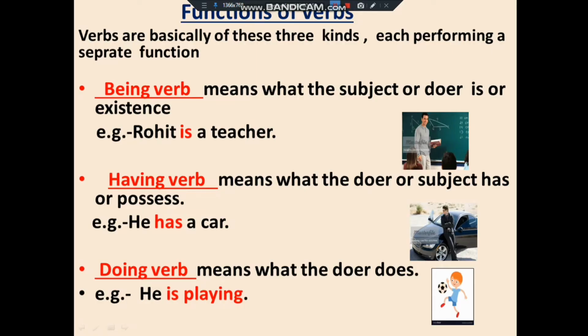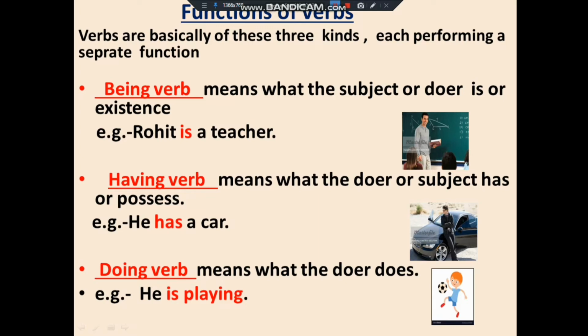We are going to study about the function of verbs. Verbs are basically of these three kinds, each performing a separate function. Being verb. Being verb means what the subject or doer is, or you can say it tells us the identity of a person or quality of a person. Second one is having verb. Having verb means what the doer or subject has or possesses. For example, he has a car. It shows the belongings of a person.